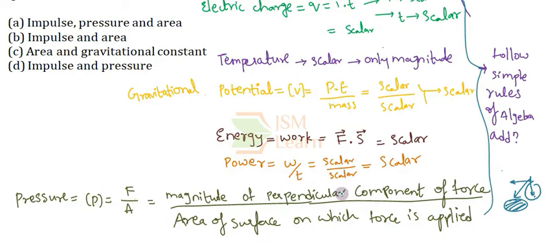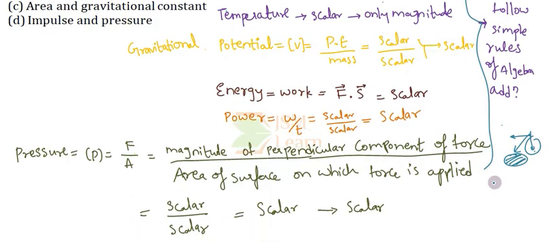So the magnitude of the perpendicular component of force is a scalar quantity, divided by the surface area on which the force is applied. Here we are not considering any area vector. We are considering only the magnitude of area. So when we divide both the scalar quantities, we obtain a scalar quantity. That means that pressure on the whole is a scalar quantity.